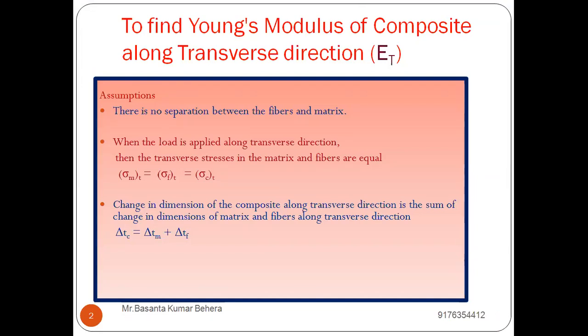Volume fraction can also be written in terms of thickness. That means the thickness of the matrix divided by thickness of composite is also the volume fraction of matrix, and the thickness of fiber divided by thickness of composite is also the volume fraction of fiber.